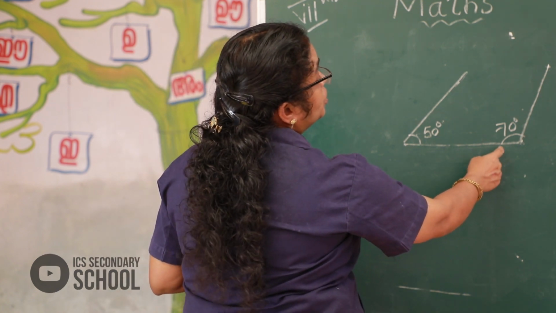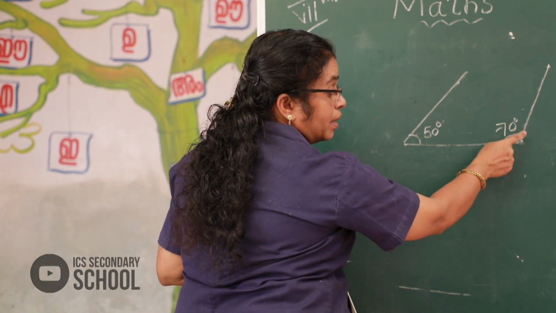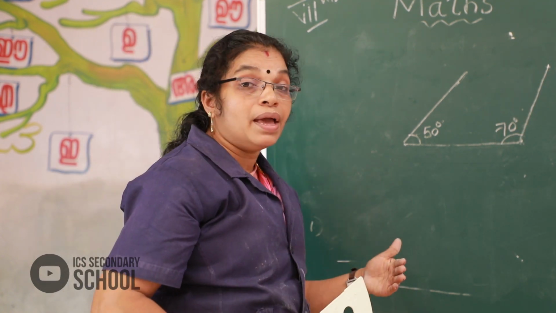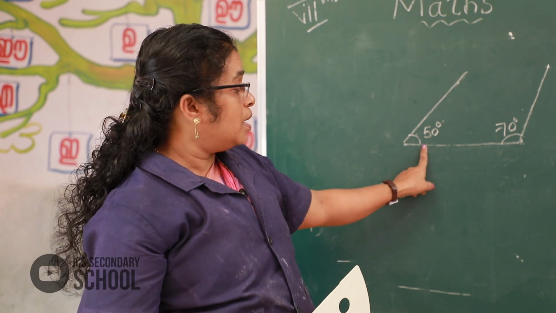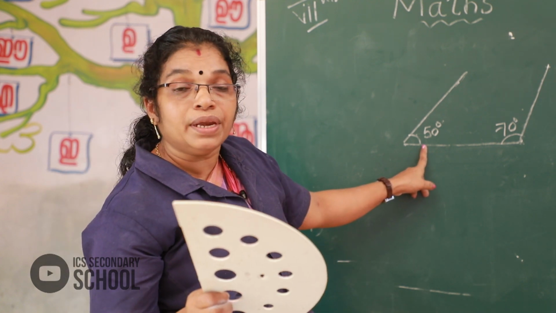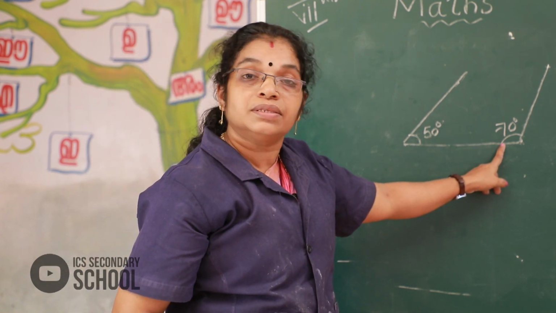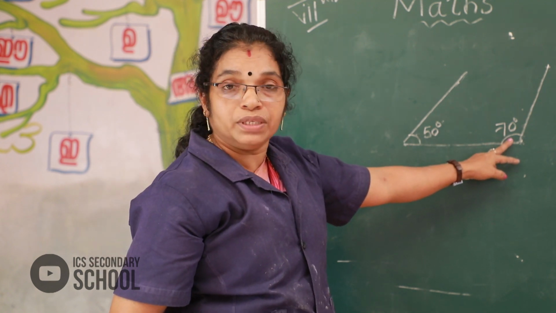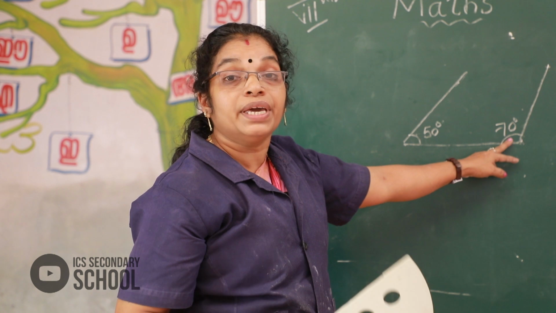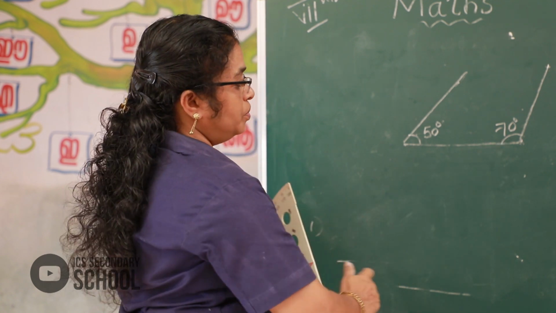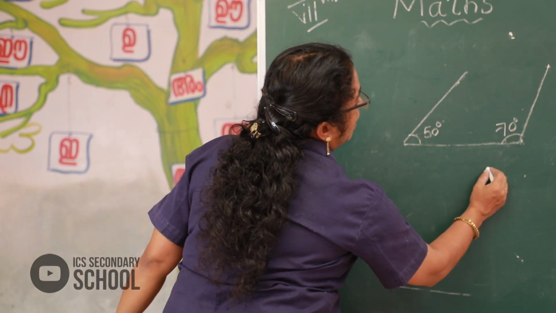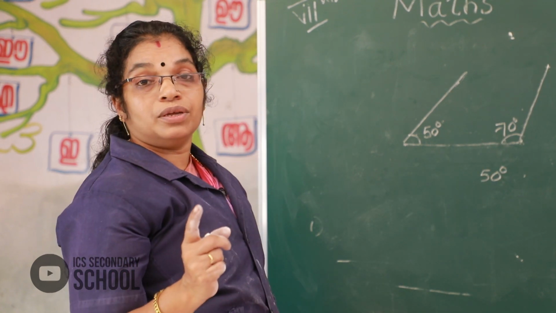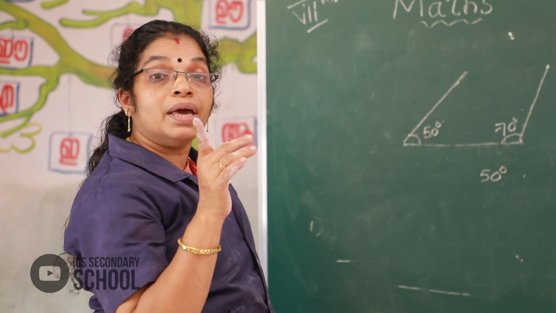Then if we want a right side of a line, how much degree to get a parallel line? Look here, left side 50 degree, right side 70 degree. How much degree do we want on the right side of this line to get a parallel line? Look here, here we want 50 degree, here 50 degree. So, we get a parallel line.